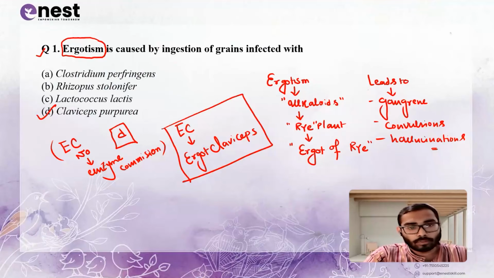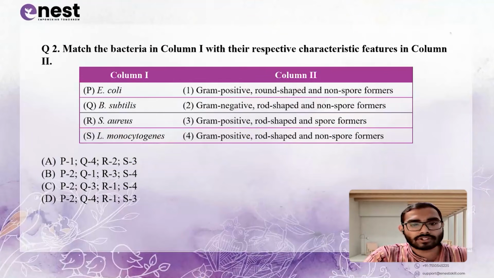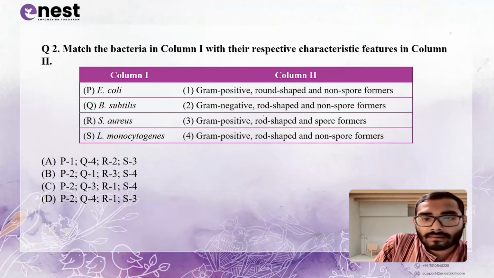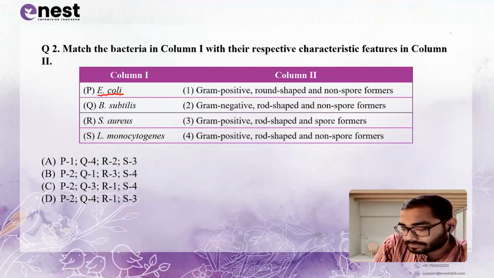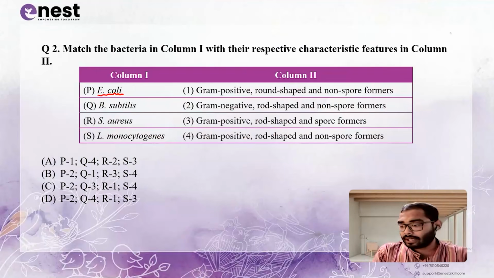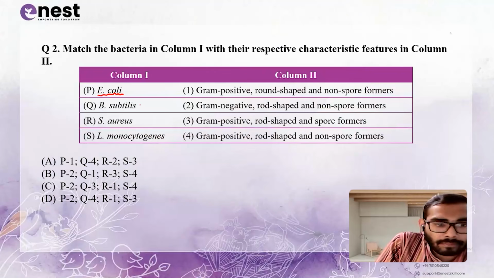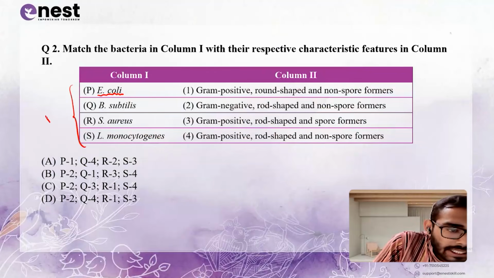Now, moving forward to the second question. Match the following. Very simple. Okay. Column 1, the first thing is E. coli. E. coli is basically gram negative, rod shaped, non-spore forming. Okay, please remember, guys, these are the major causative microorganisms in food system.